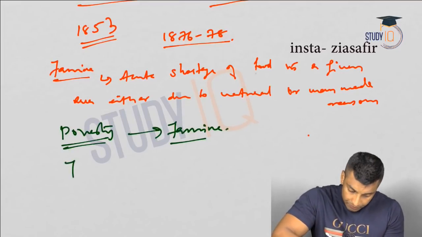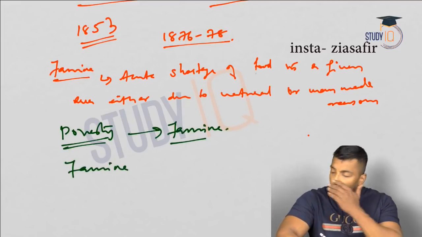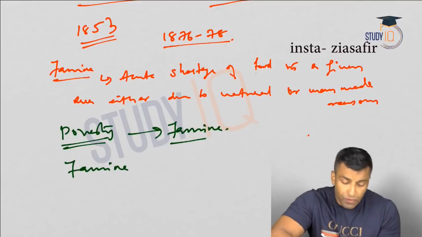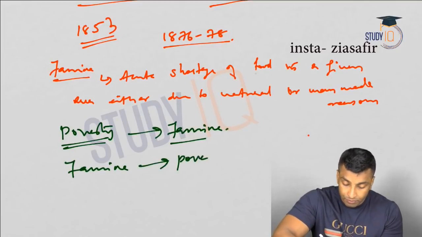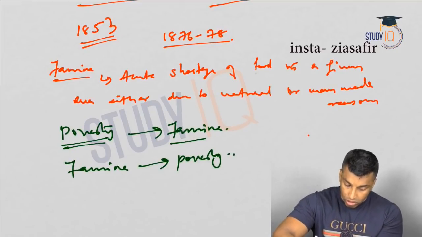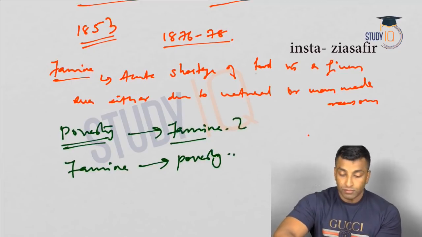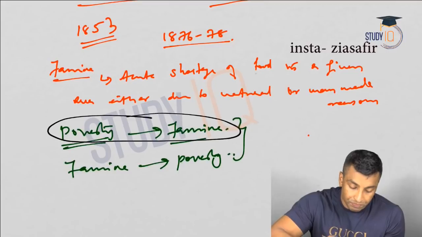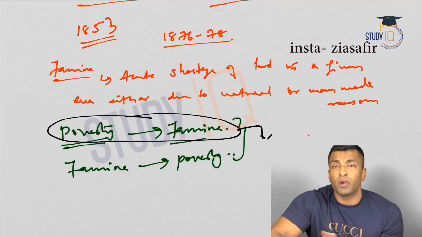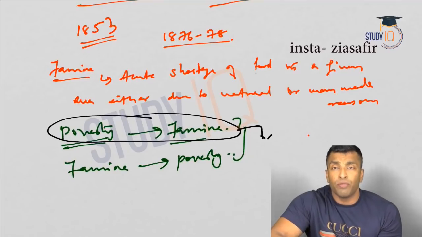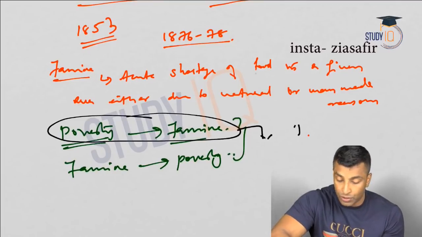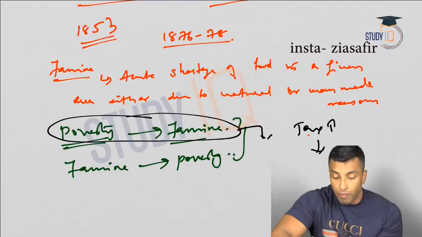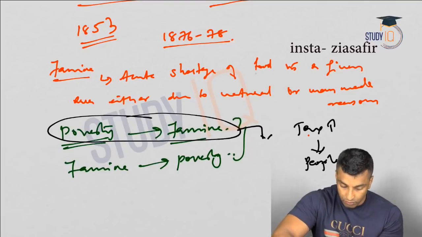On the other side, famine leads to poverty. Okay, so this is the argument of the nationalists. Poverty leads to famine. What the nationalists argued is British policy of high rate of taxation, which made people poor. Okay, so high rate of taxation made people poor.